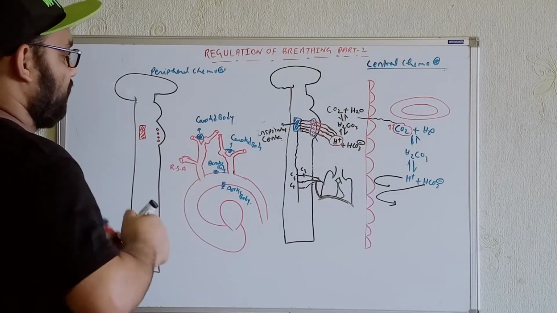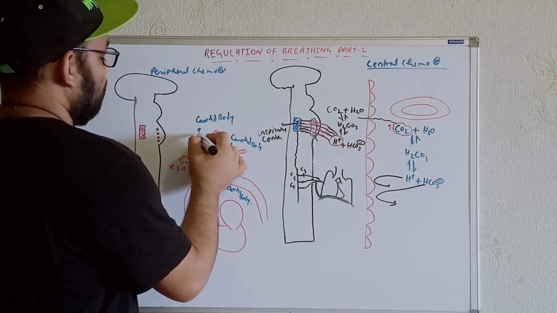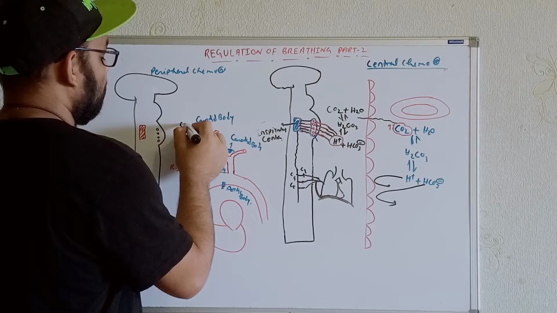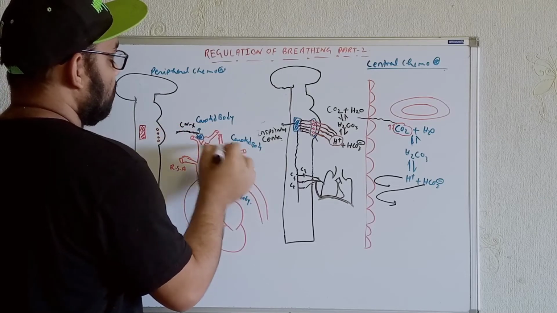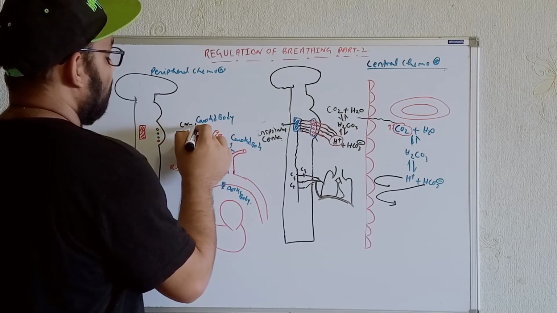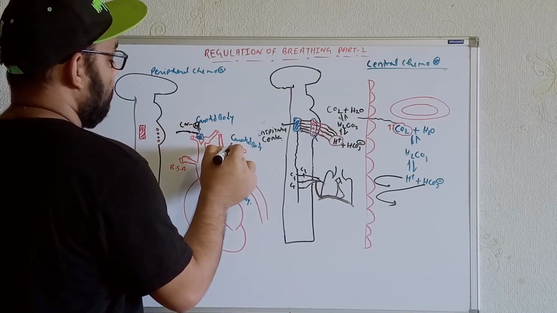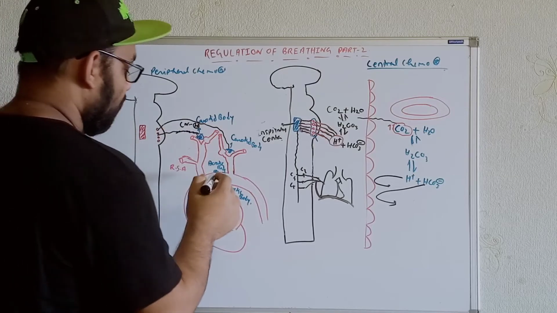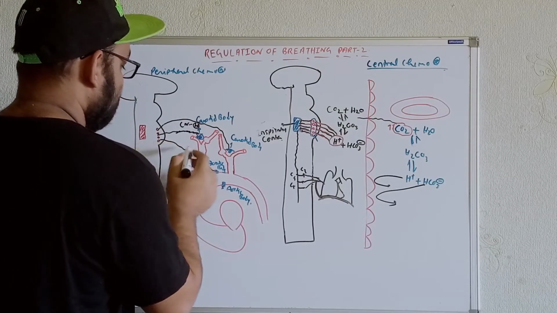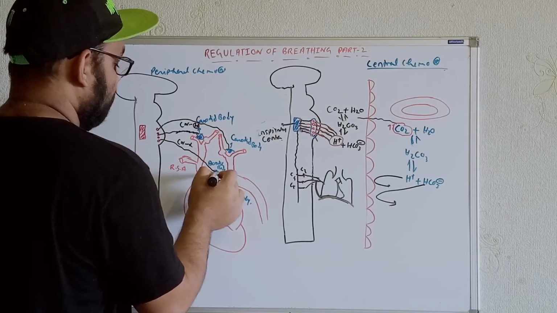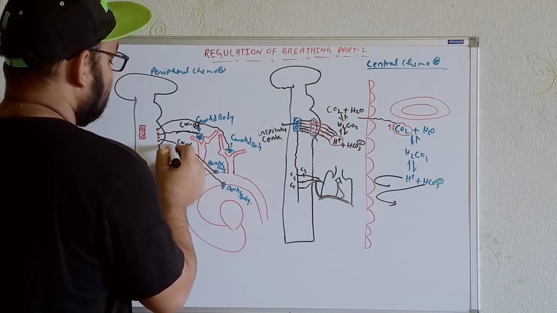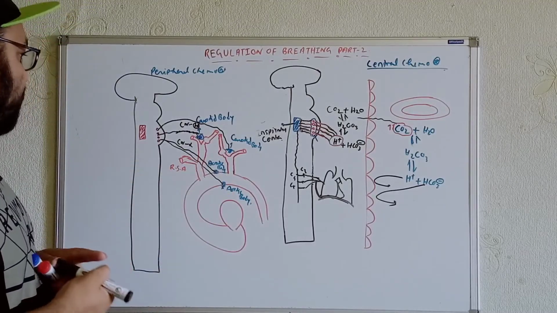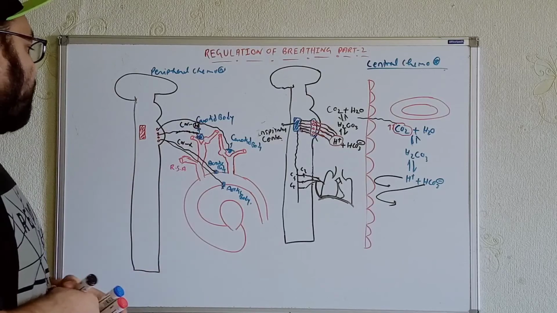Now try to understand that these are innervated. These carotid bodies are connected with the ninth cranial nerve. Whatever changes we get, I'll talk about that later, but let's show this first. From the aortic body we get the 10th cranial nerve, and from the carotid body we get the ninth cranial nerve.